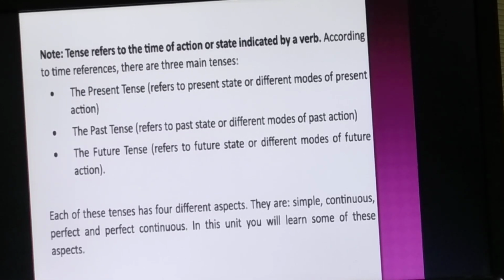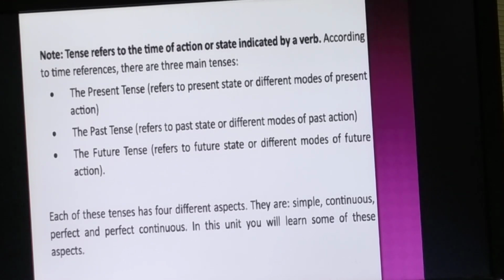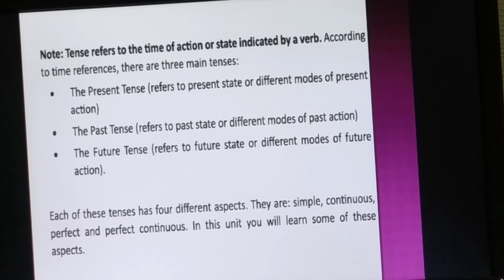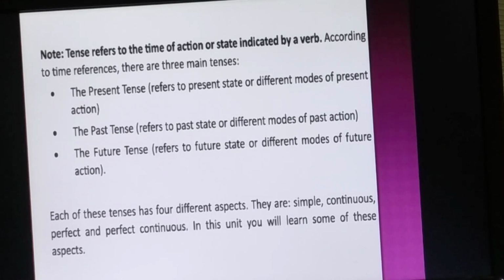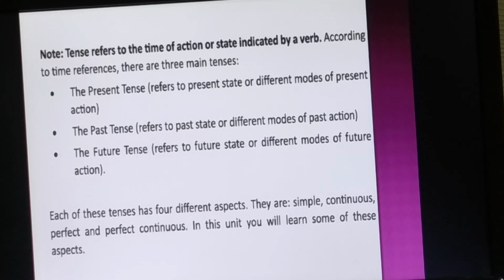Now, what is the present tense? Present tense refers to present state or different modes of present action. That means if I am doing an action now, at the present, then it will be present tense. What is past tense? Past tense refers to past state or different modes of past action.